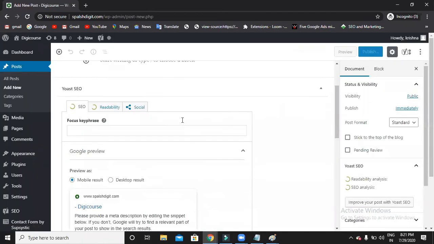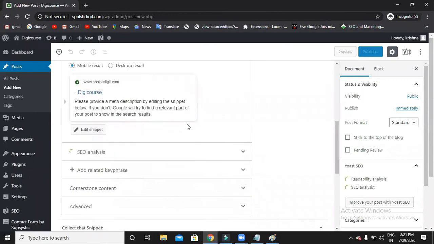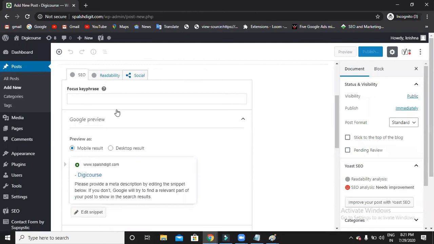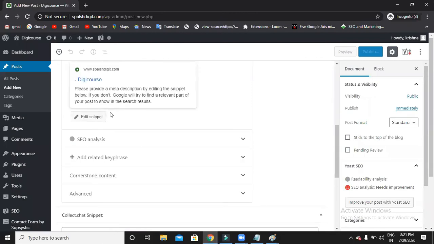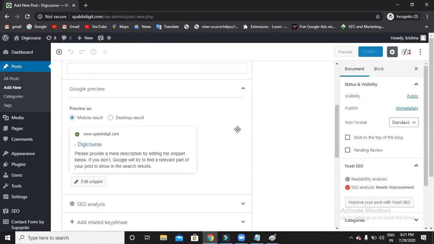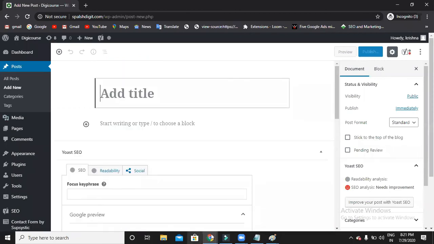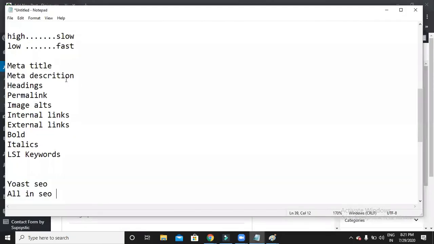Now tell me, can you notice any changes from the previous post? We can see SEO and all these options at the bottom of the page in Yoast SEO. Yes, very good. So this is the Yoast SEO plugin. You get this option only when you install that plugin. Now let us try to write a meta title and meta description.